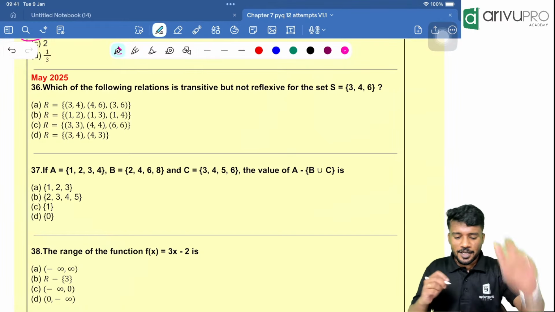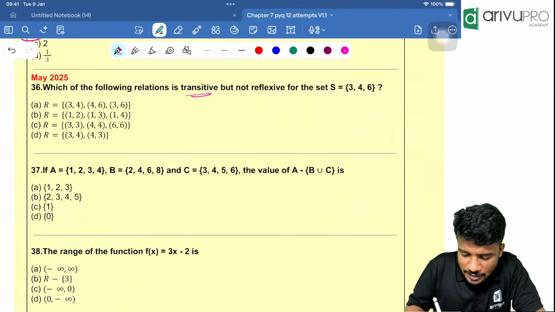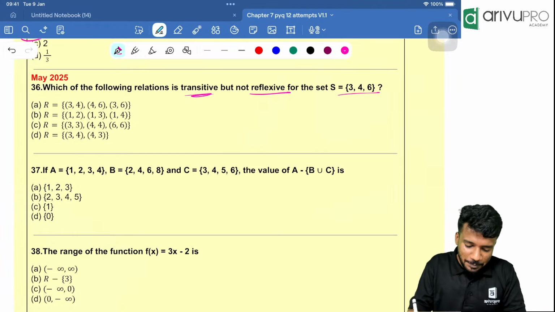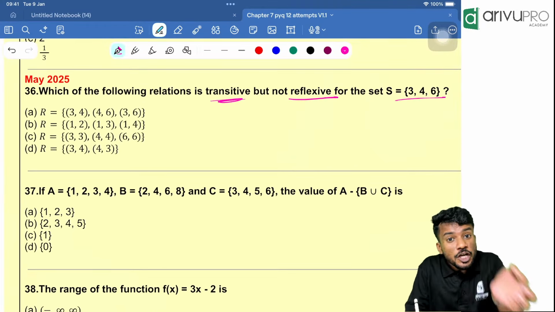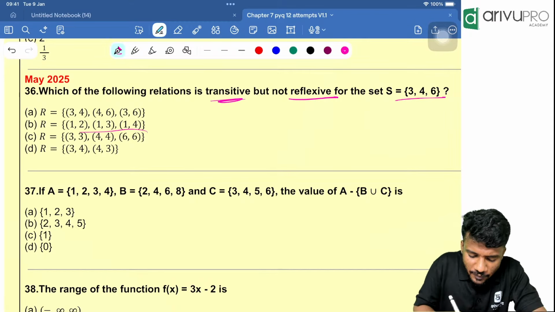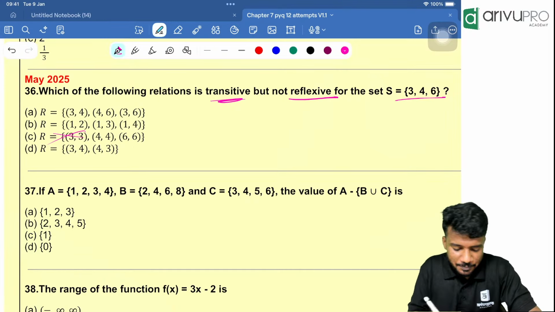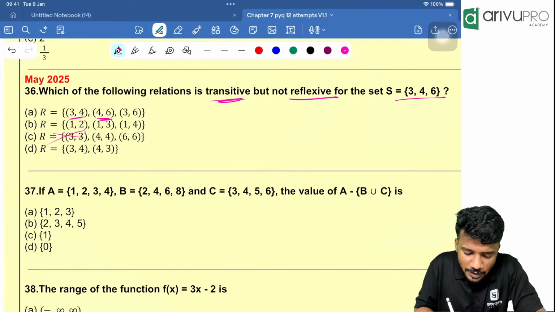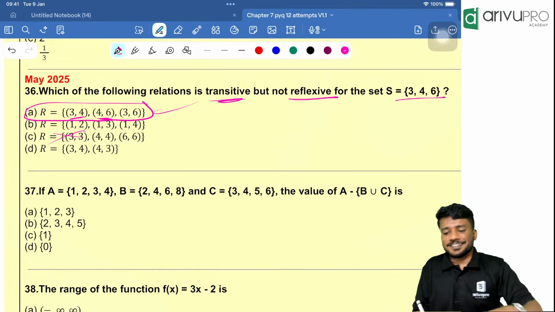First question. Which of the following relations is transitive but not reflexive for the set {3, 4, 6}? People, transitive but not reflexive. Is this one reflexive? Yes, this is reflexive. That means option C is not the answer. Then transitive means if (3, 4) is there and (4, 6) is there, then (3, 6) should be there. Option A is your answer, direct answer, right?